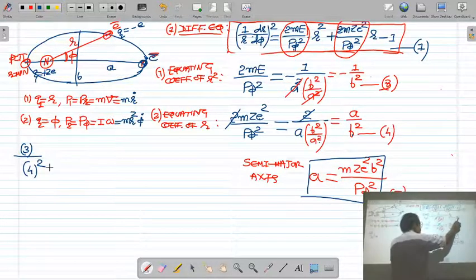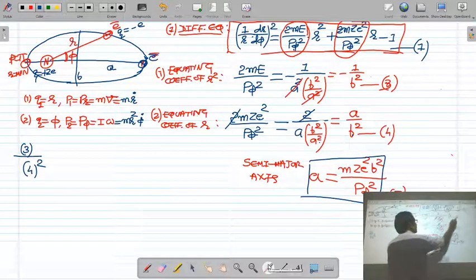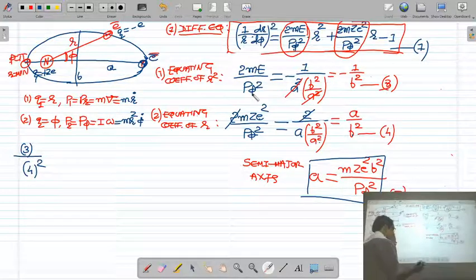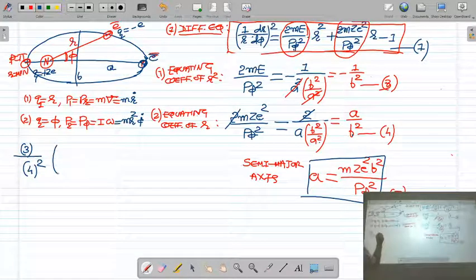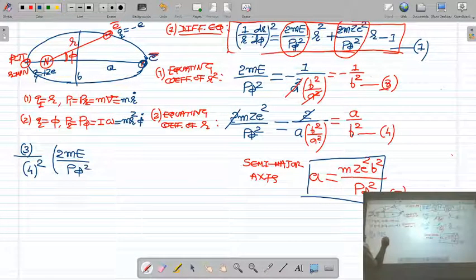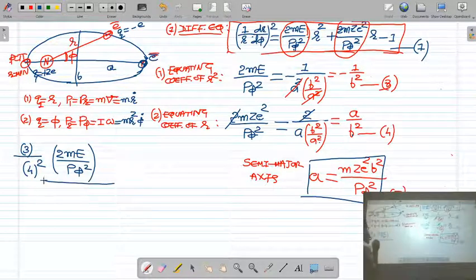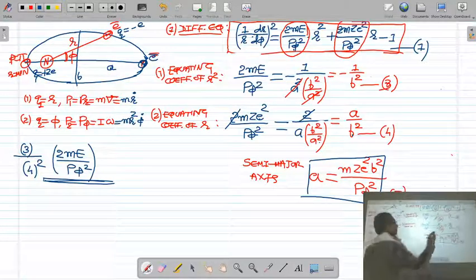So what is the left hand side of equation 3? The left hand side of equation 3 is 2me upon p phi square, divided by the square of equation 4.